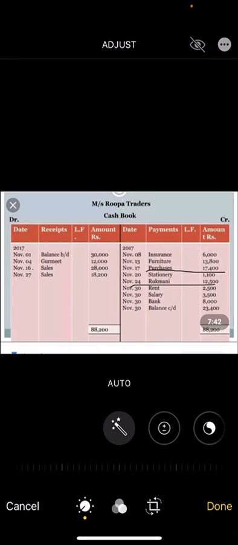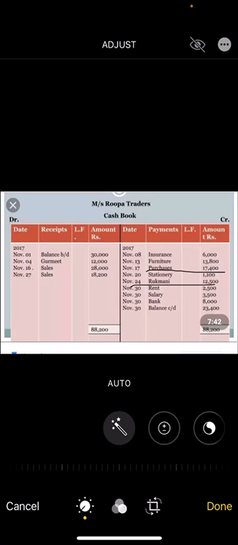I have not completed this sum. You have 4 more transactions. I want you all to complete this. And as usual, like in your journal entry, how do you close? You total both sides, write the greater balance on both sides, take the difference, and where the total is less, where the amount is less, there you have to write balance carry down. And where the amount is more, you have to write balance brought down. Same like ledger. I want you all to complete this sum.